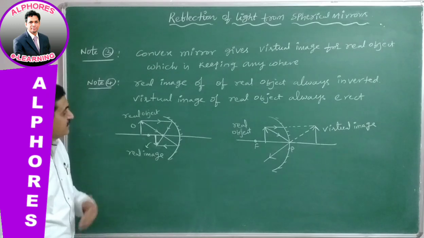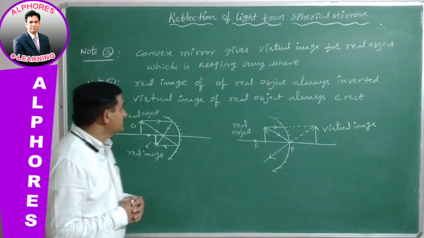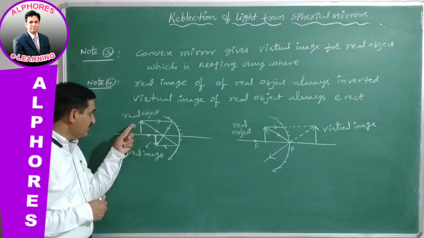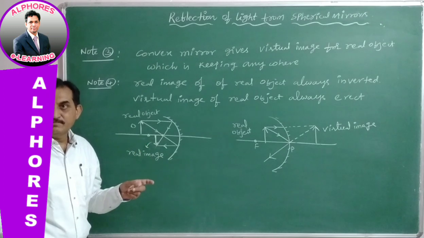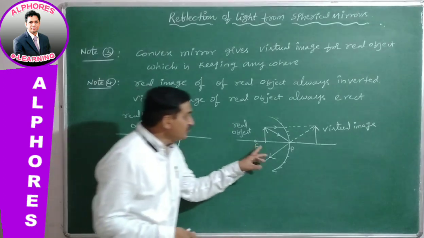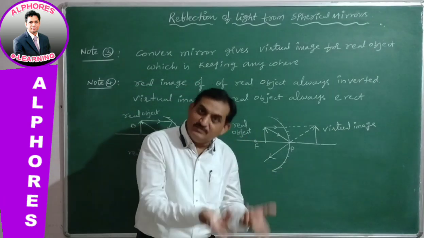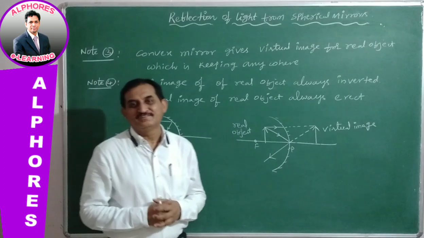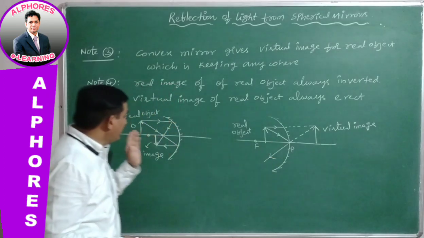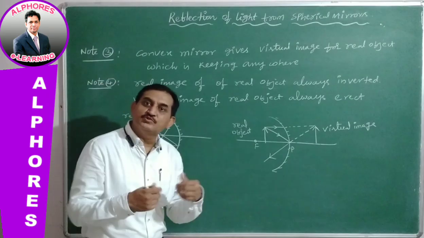Okay, now let us see quite a different statement in the next note. That statement is, see, there is a real image, but here the condition is real image that is inverted. But the real image is not always inverted. It can be erect. The virtual image in this case is erect, but it is not always erect. It can be inverted. When we consider the object is virtual, but in this case, in both cases, the object is real. For real object it is okay. These results are the same. So nothing wrong, there is no doubt at all.